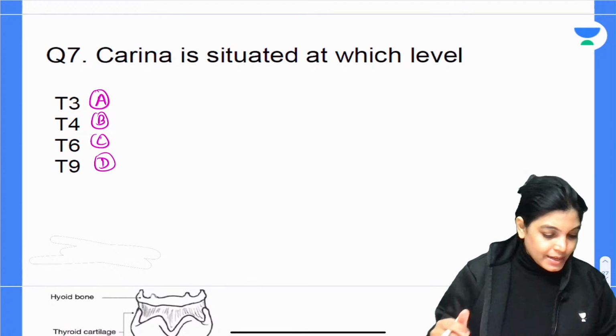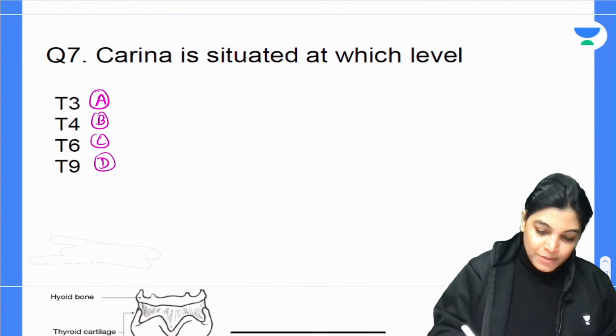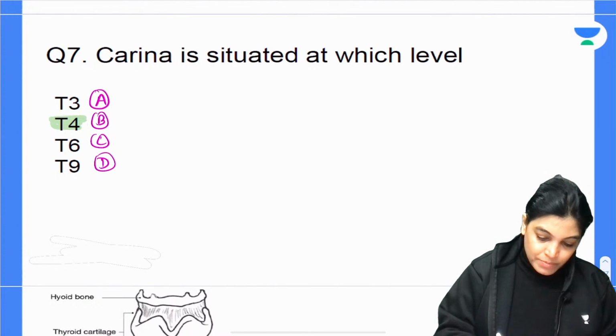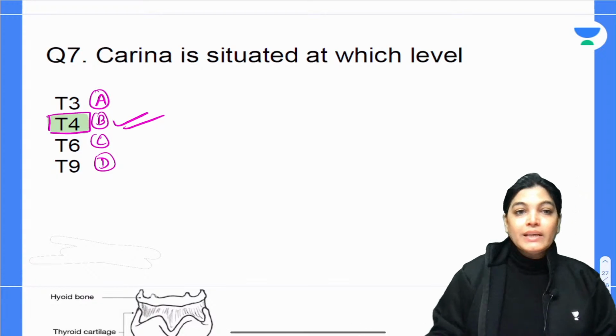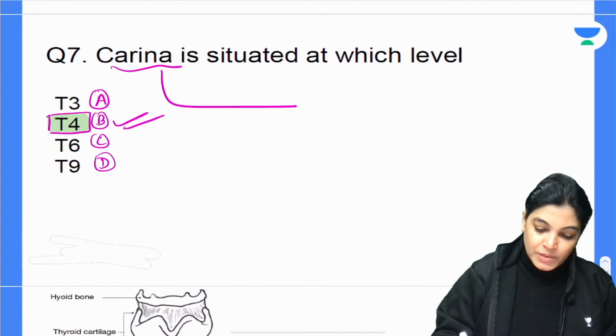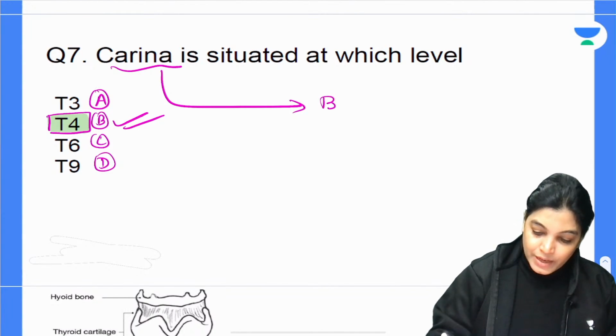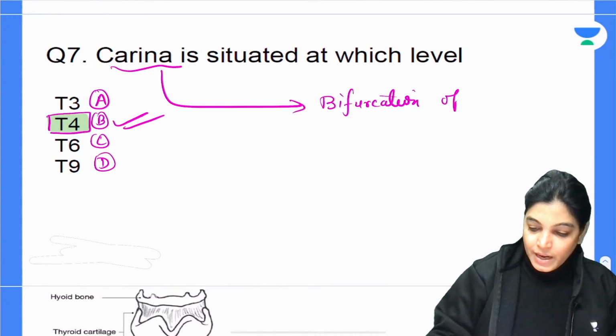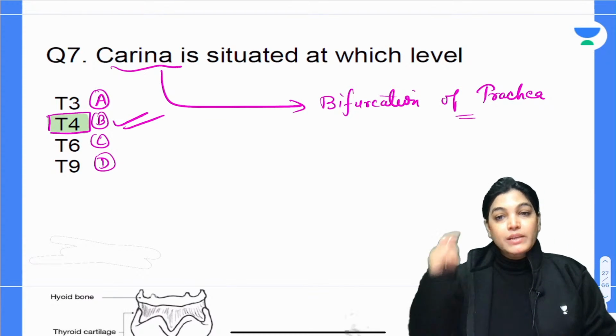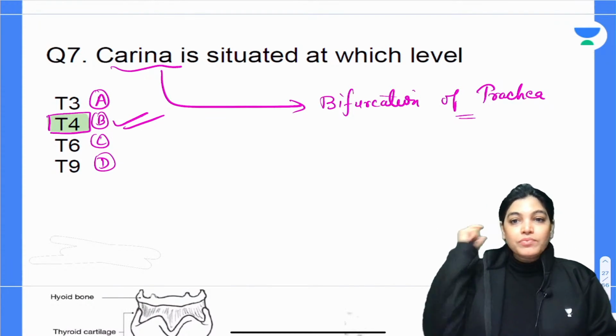Okay, I got a correct answer from Tejashree. Absolutely right. T4, or the B option, is absolutely correct. So actually this is bifurcation. Carina means bifurcation of the trachea, and the bifurcation of the trachea into the principal bronchus, right and left, occurs at the level of T4.